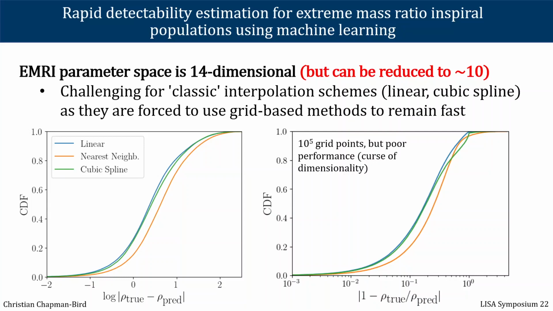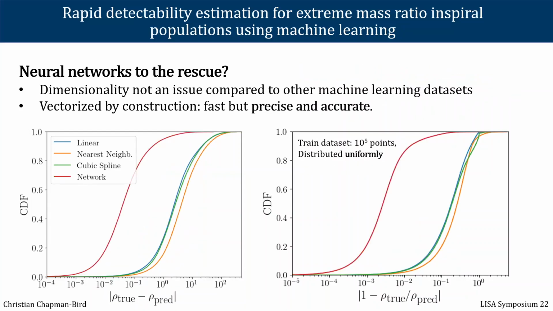Even with 100,000 grid points, the number of grid points in a given dimension of the grid is still very low, and therefore the interpolation is correspondingly not particularly accurate. So what we consider instead of these methods is whether we can leverage machine learning techniques to perform this interpolation.